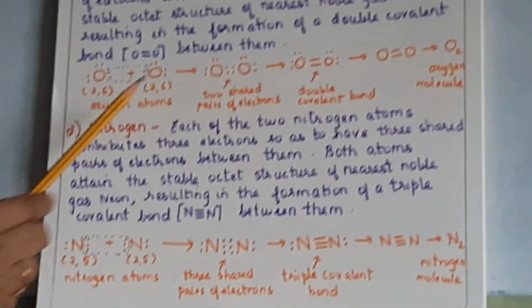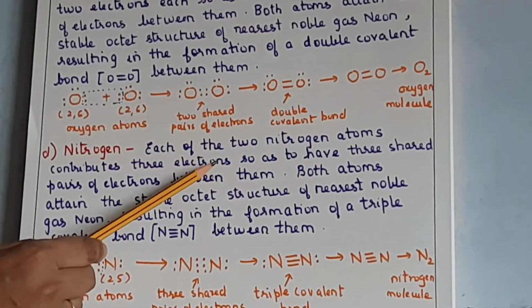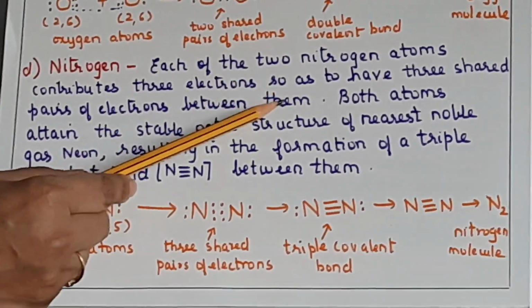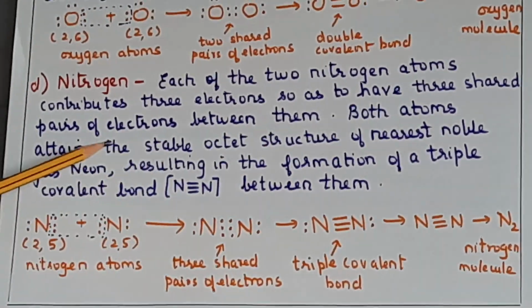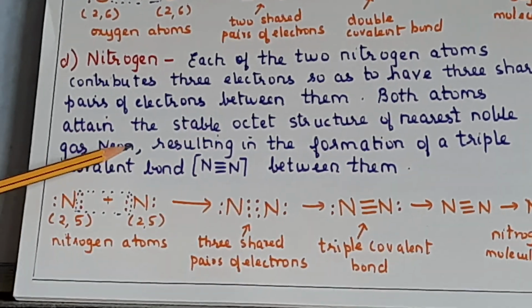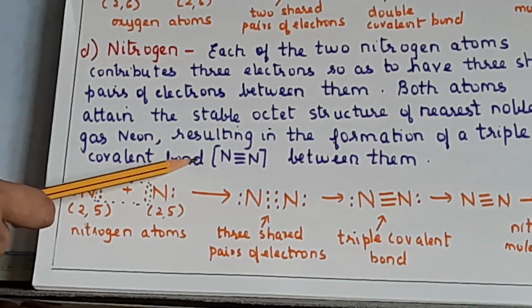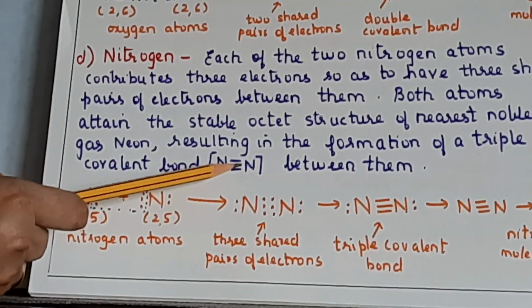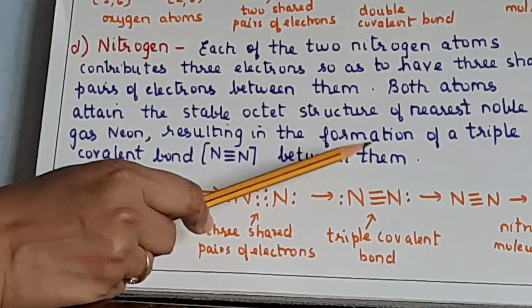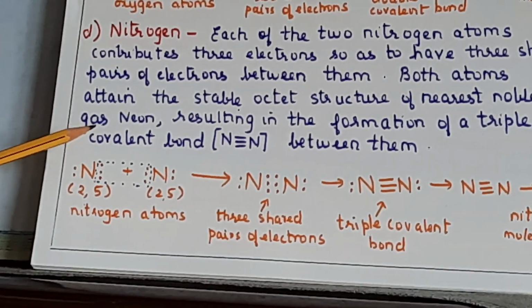Here each of the two nitrogen atoms contributes 3 electrons, so as to have 3 shared pairs of electrons between them. Both atoms will attain the stable octet structure of the nearest noble gas neon, resulting in the formation of a triple covalent bond. So N triple bond N. These 3 lines indicate a triple bond between them. Now just understand the structure. Give 5 stars to oxygen and nitrogen, both.